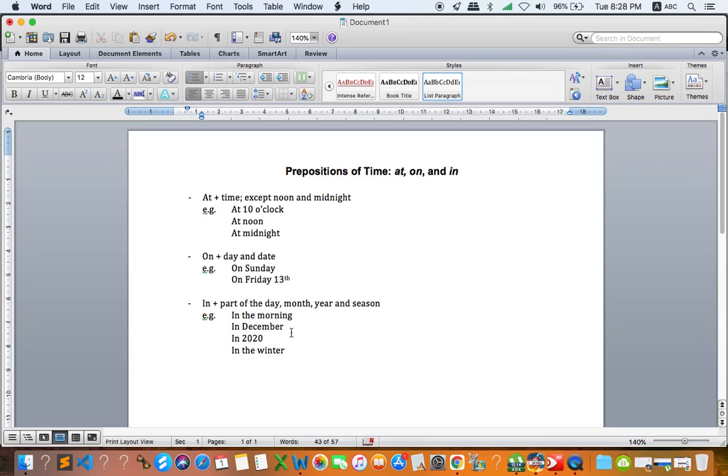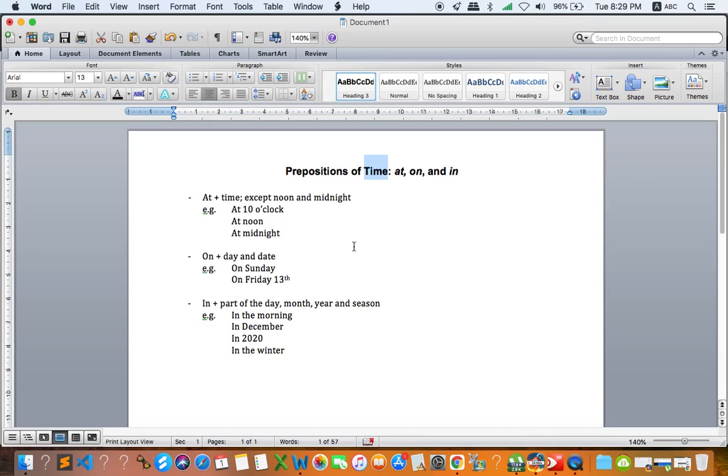And season, you can say in the dry season, or in the winter, in the summer, things like this. So these are ways you can use the prepositions at, on, and in. Of course, these can be used in a different way, but we focus only on time. I will explain only time, but of course you can use them with some kind of place.